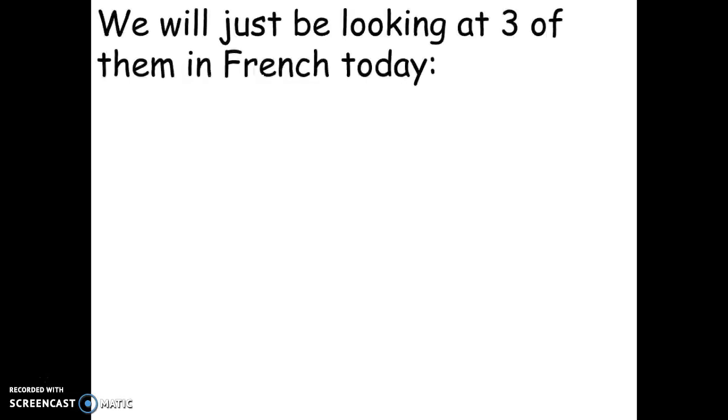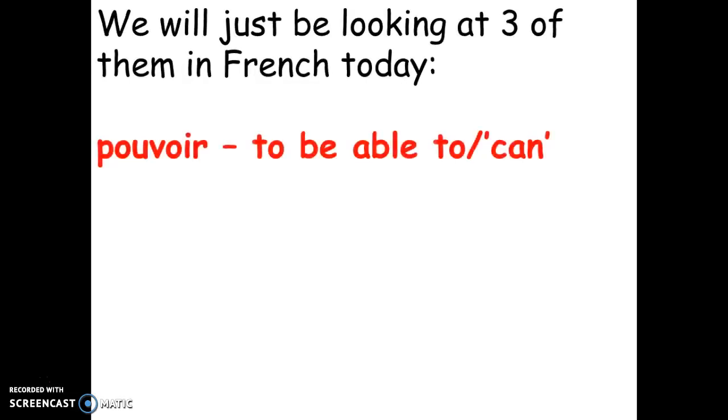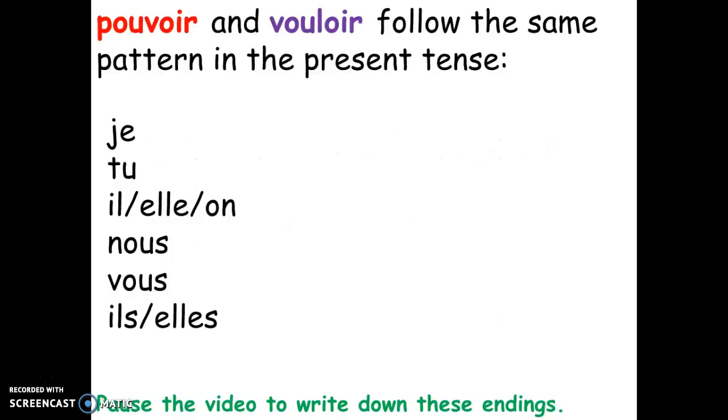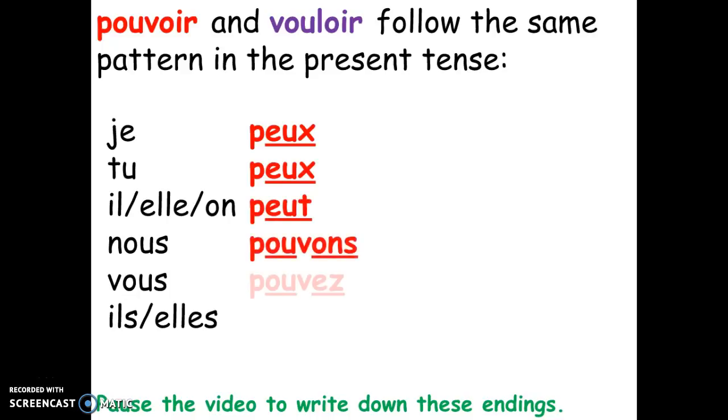So we'll be looking at the French words for to be able to, or can, pouvoir, to want to, vouloir, and to have to, must, devoir. Pouvoir and vouloir follow the same pattern in the present tense. So you have je peux, tu peux, il, elle, on peut, nous pouvons, vous pouvez, ils, elles peuvent. Note the changes for the nous and the vous form. It is OU rather than EU at the beginning of the word.